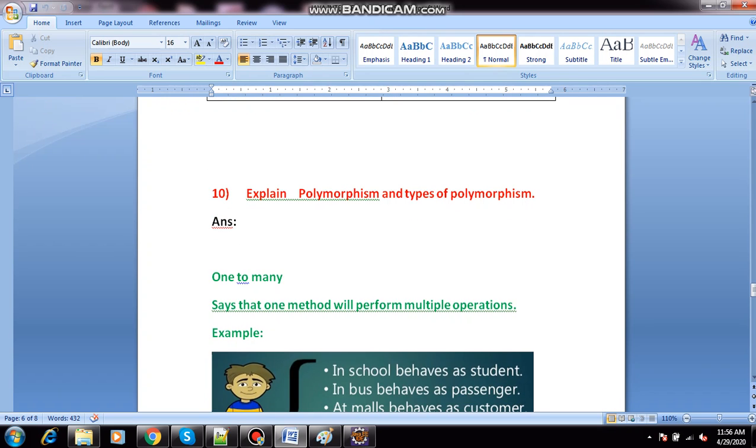Explain polymorphism and types of polymorphism. What is polymorphism? One to many. What is meant by polymorphism? One to many is the definition of polymorphism.